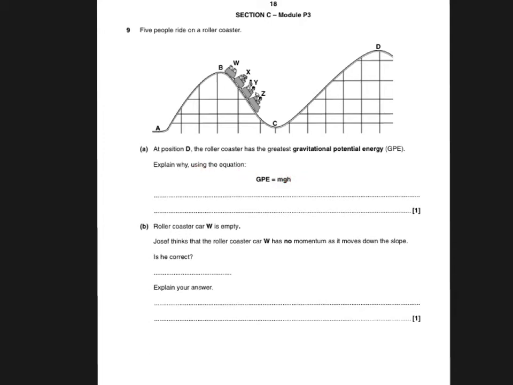So this equation tells us that gravitational potential energy depends on the mass, on G, that's gravity or gravitational field strength, which we know is fixed at 10, and H, the height. So you have to work out which of those three things will be different at D, and this roller coaster car will still have the same mass, so it can't be M. G won't change, so the only thing possible is H.